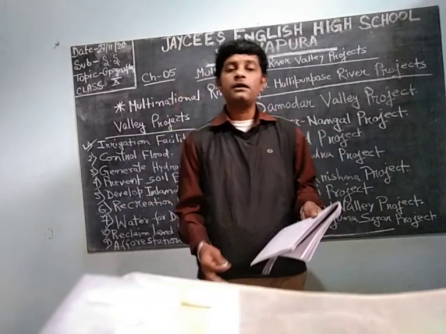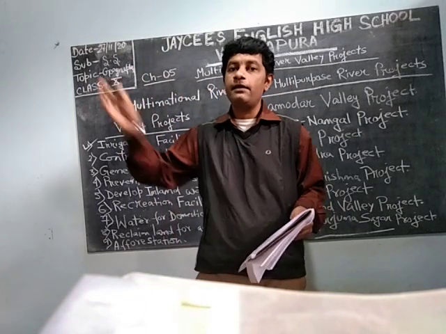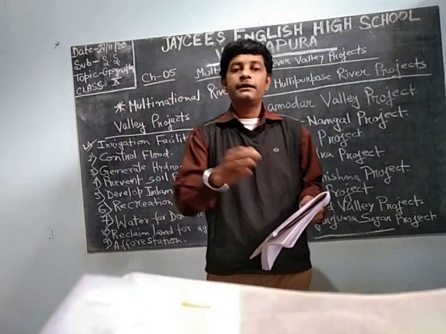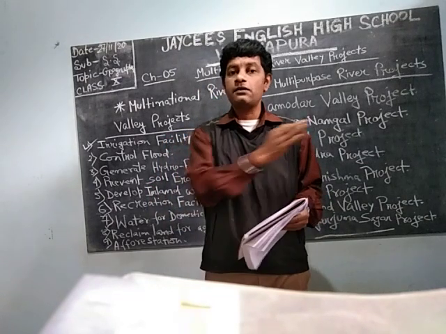To control the flood. If a barrier is not there, water will go like that and destroy villages after villages. But if a dam is there, even if the water is more, it is not able to go.